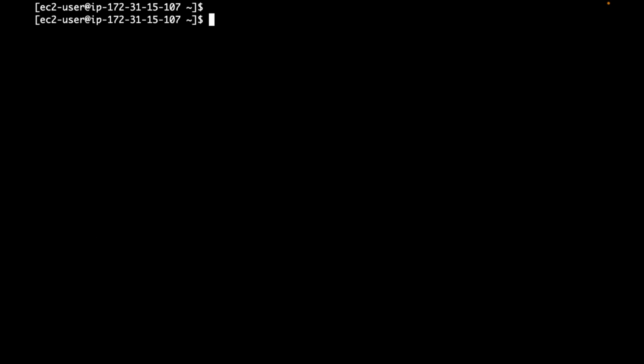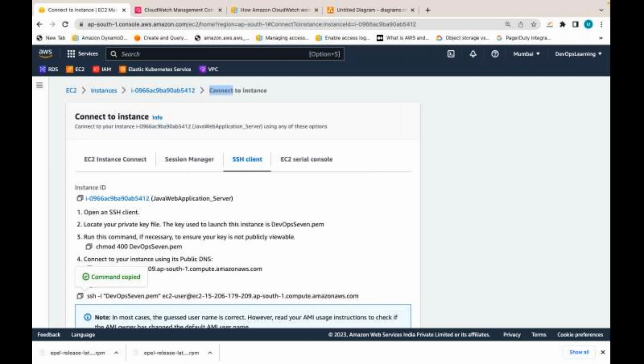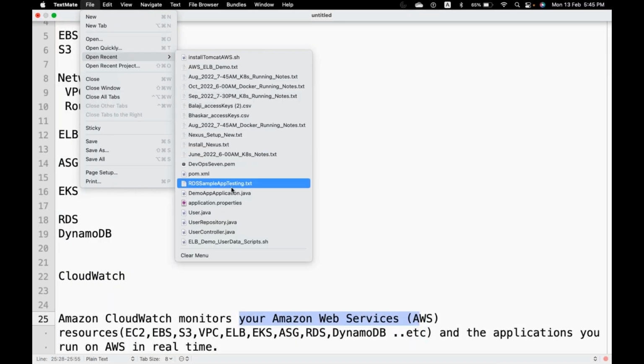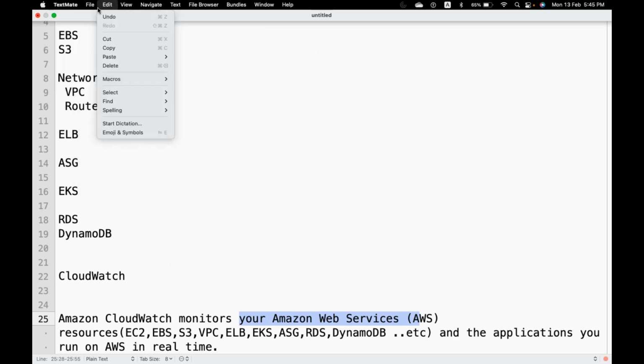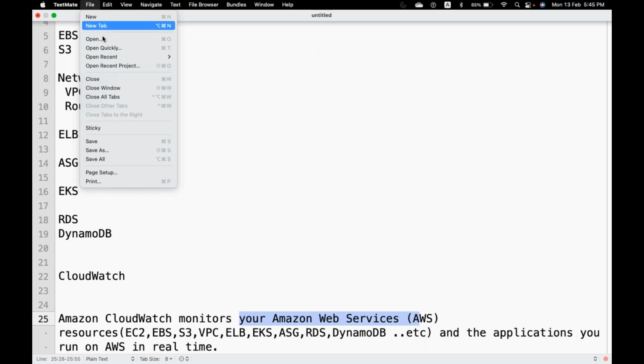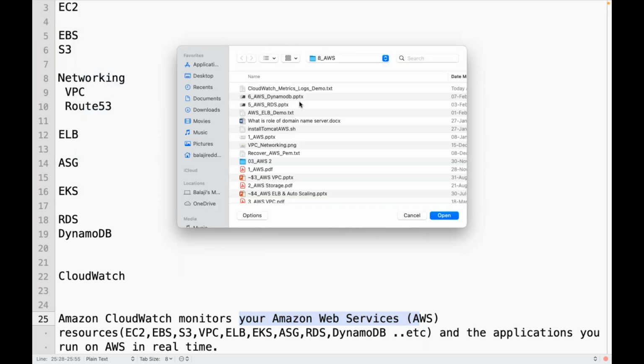So now I will install some stress software to put the CPU load, CPU utilization, programmatically. Let me do that. By installing stress software, I will put the CPU utilization just for demonstration.